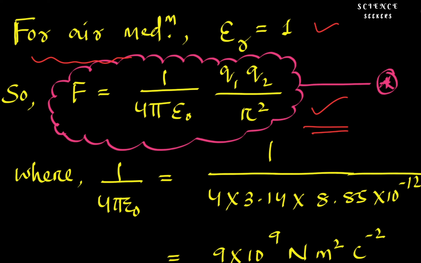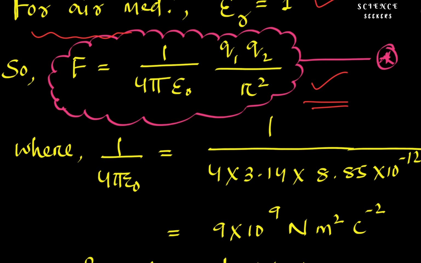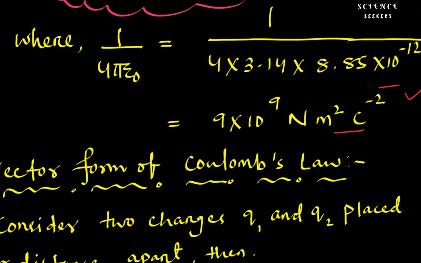where 1 by 4 pi epsilon naught value is equal to 1 by 4 into pi value 3.14 into epsilon naught value 8.85 into 10 to the minus 12. So that is 9 into 10 to the power 9 Newton meter square per Coulomb square. That is the constant; epsilon naught is called the permittivity of the free space, and the value of 1 by 4 pi epsilon naught is 9 into 10 to the 9 Newton meter square per Coulomb square.